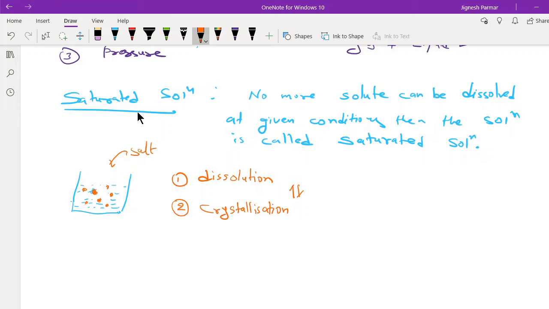So what kind of nature do they have? Let us understand the nature. These are the factors which affect the solubility of solids. The first one is the nature of solute. Now what is the nature of solute? Let's say I have salt and water in beaker A.